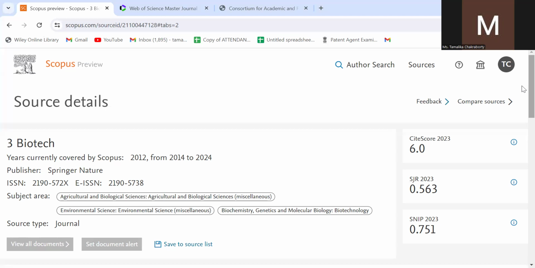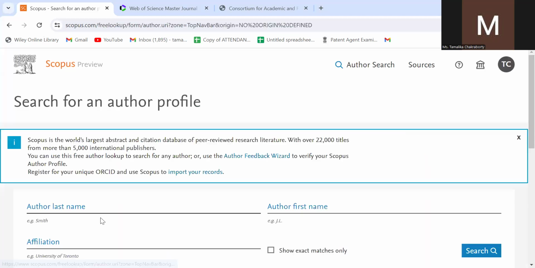If you go to author search, write your last name, first name and your affiliation and search, you get to see whether all the documents you have communicated or published in a Scopus indexed journal are visible on this website or not. Only those papers which are visible are actually indexed in Scopus. So that is my first point for Scopus.